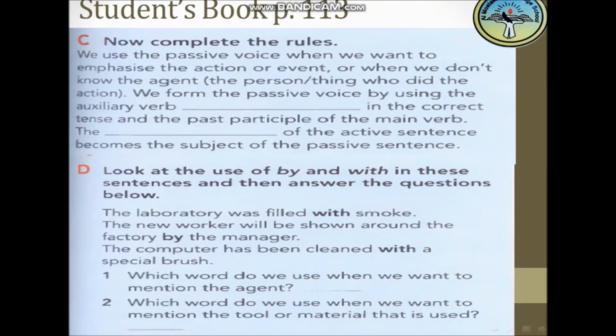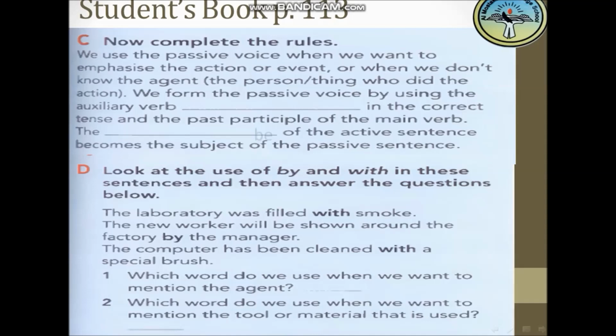Now complete the rules. We use the passive voice when we want to emphasize the action or event, or when we don't know the agent, the person or thing who did the action. We form the passive voice by using the auxiliary verb. Which auxiliary verb do we use in the passive voice? Yeah, great.